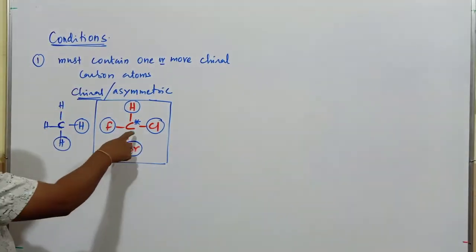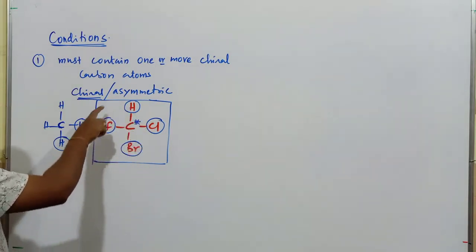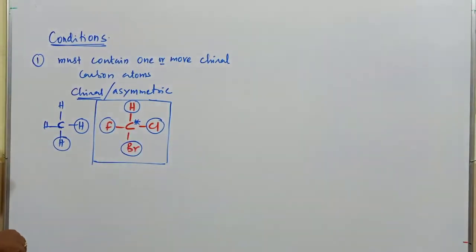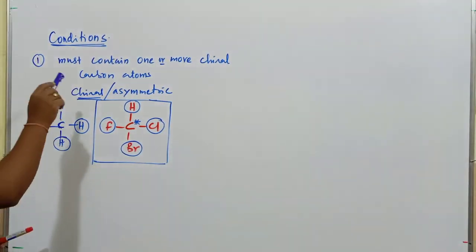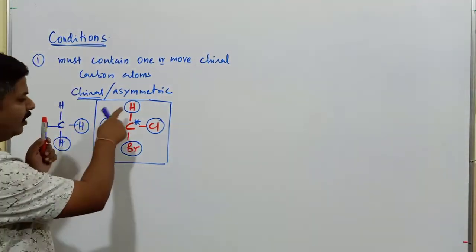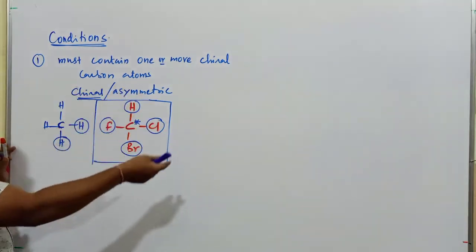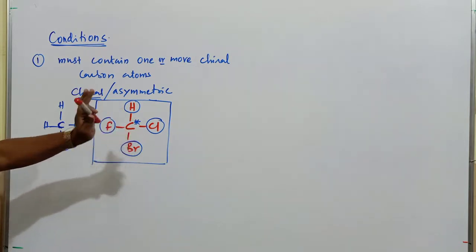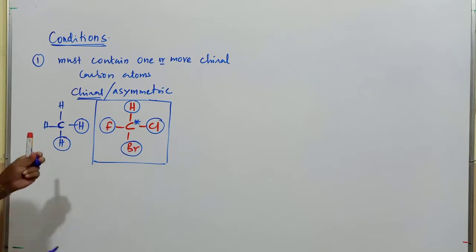So what is a chiral carbon atom? Once again, very simple: any carbon atom which is bonded to 4 different atoms or groups of atoms is said to be a chiral or asymmetric carbon atom. The total number of optical isomers also depends upon the total number of chiral carbon atoms in the molecule. We will come to that point. The number of optical isomers depends upon the total number of chiral carbon atoms present in the molecule. This is the first condition to exhibit optical isomerism.